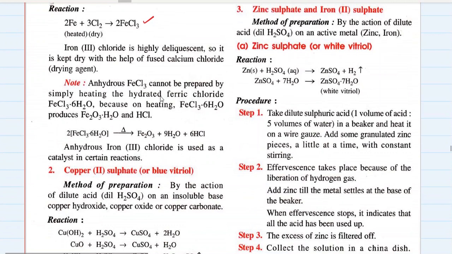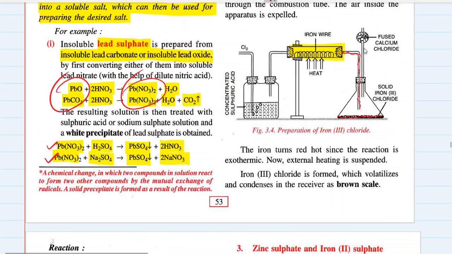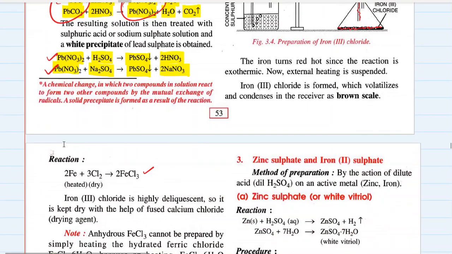Iron 3 chloride is highly deliquescent. Deliquescent means it absorbs moisture from the atmosphere and becomes moist, wet. So it is kept dry with the help of fused calcium chloride, which is a drying agent. See, there is fused calcium chloride contained in a vessel which is attached to this conical flask, and all the moisture which is present in the conical flask is absorbed by this fused calcium chloride.